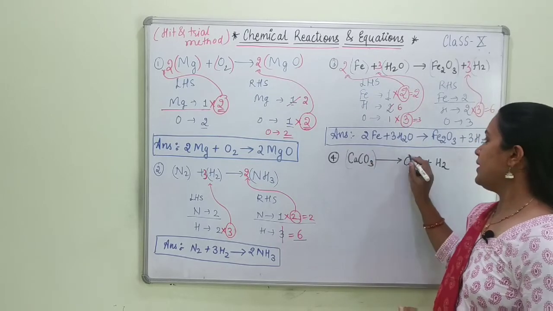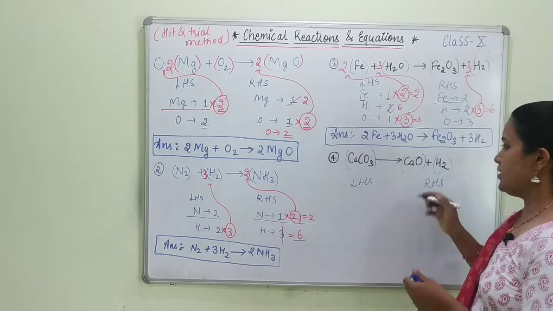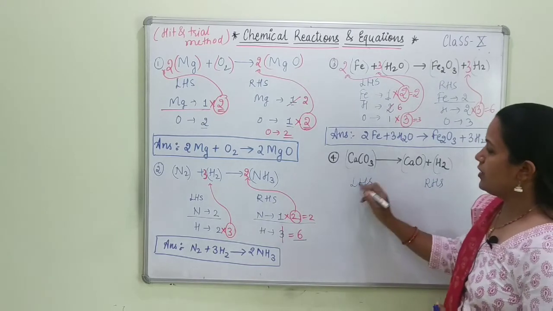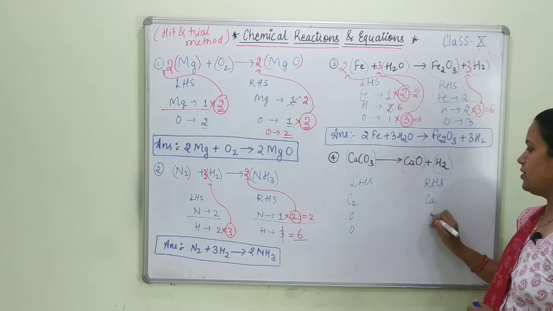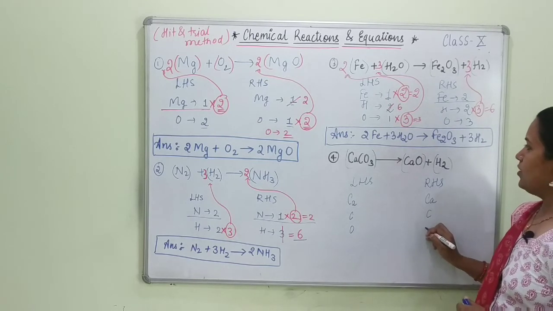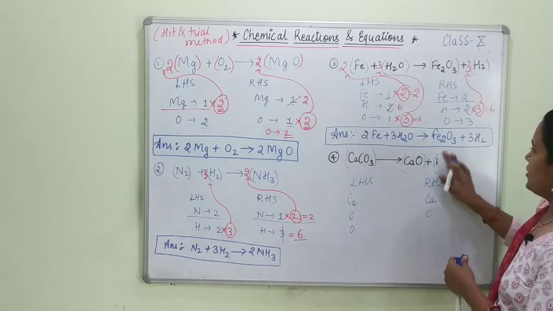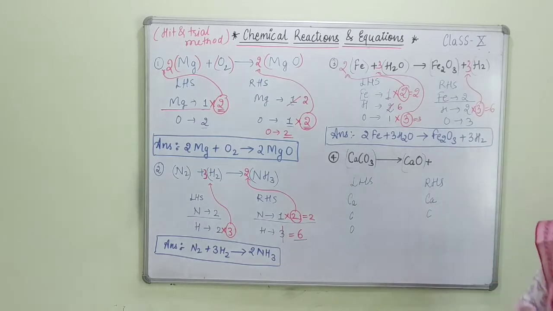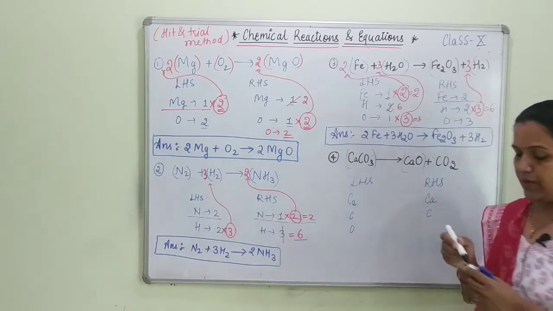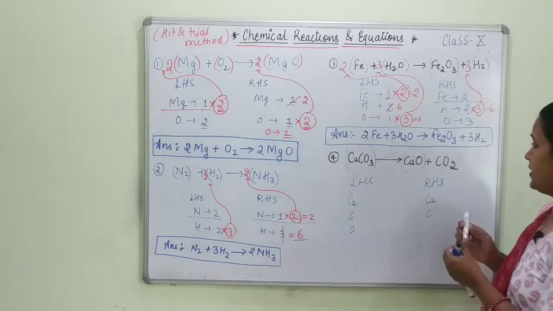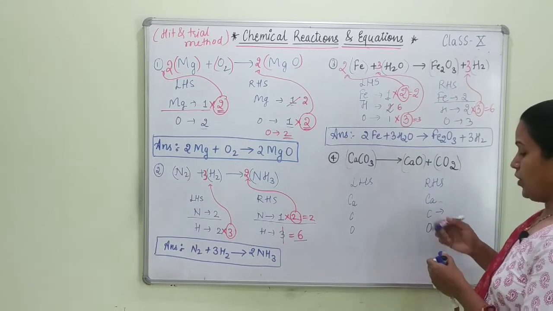In the next one I will be putting the bracket here. Okay, so LHS and RHS, simply write it down as LHS and RHS. So here calcium, then carbon and then oxygen. Here also calcium, carbon and oxygen. Here we have not written it as, wait a minute, let me write it properly. It should be CO2. Okay, so when we are studying this, simply write it down: carbon, calcium and oxygen.